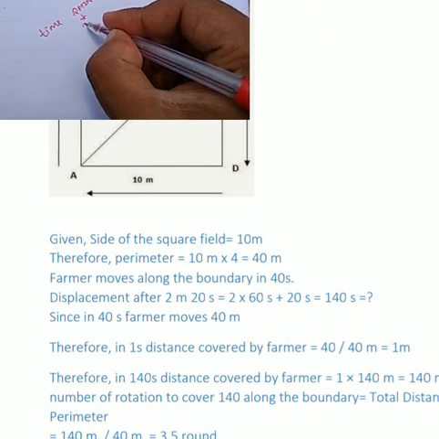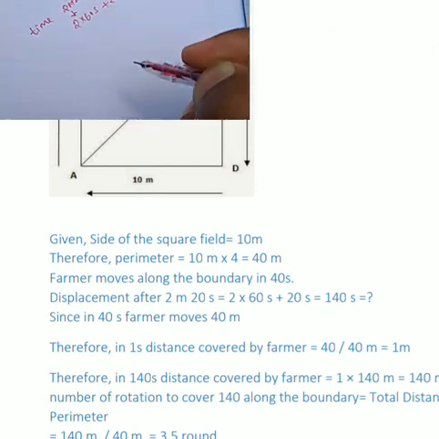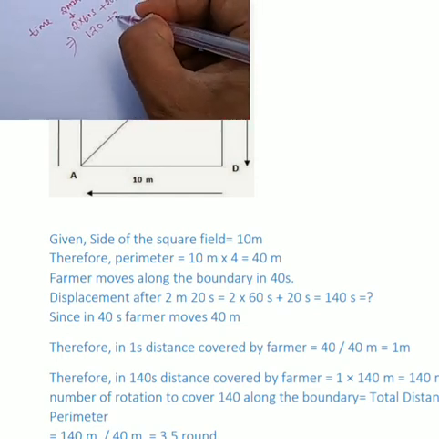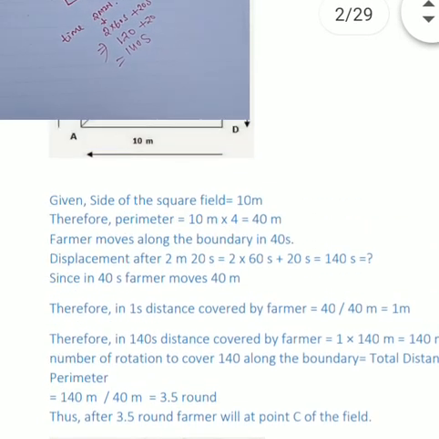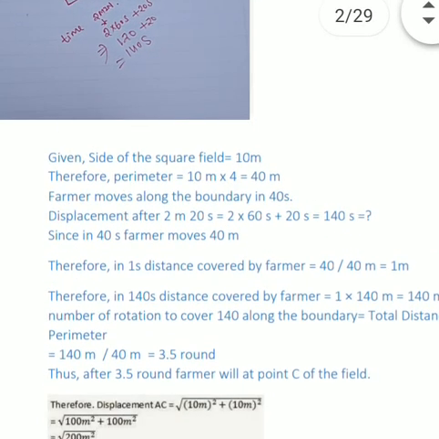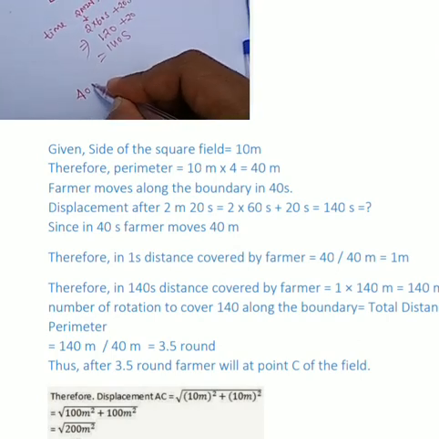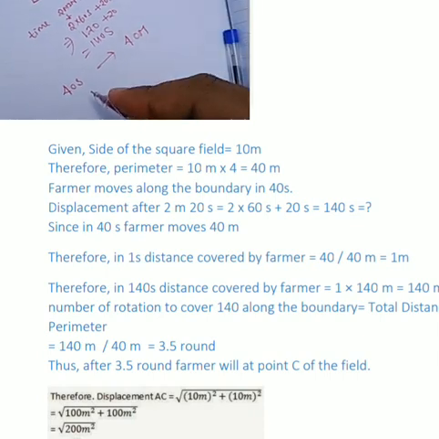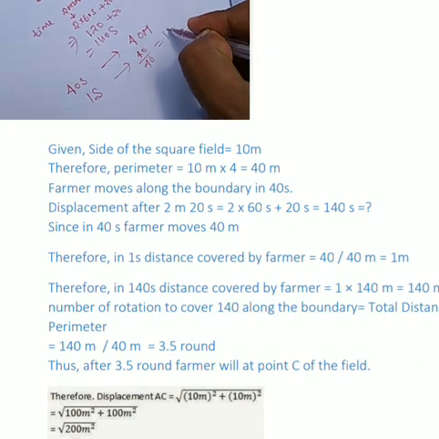So 2 minutes is equal to 2 into 60 seconds plus the extra 20 seconds, that is 120 plus 20, equal to 140 seconds. Since the farmer moves 40 meter of distance in 40 seconds, in 1 second he moves 40 upon 40, that is 1 meter of distance.